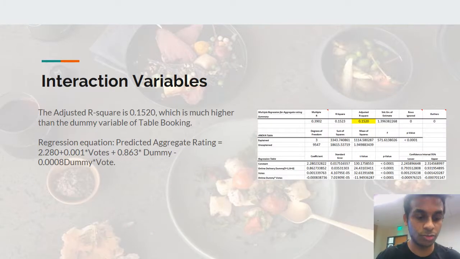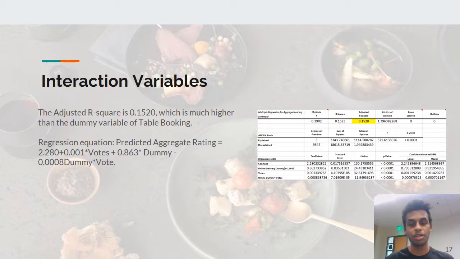And for the restaurants which deliver it, the regression is explained by 15%. So basically, what we learn from interaction variables and why we use them is that we can correlate mainly what certain predictors align with certain other predictors.